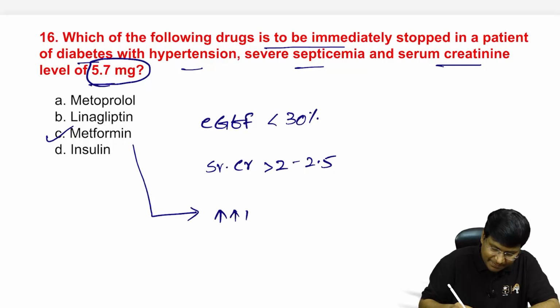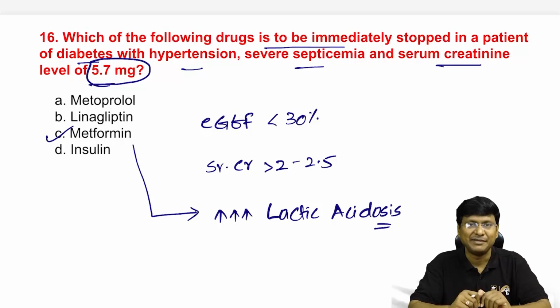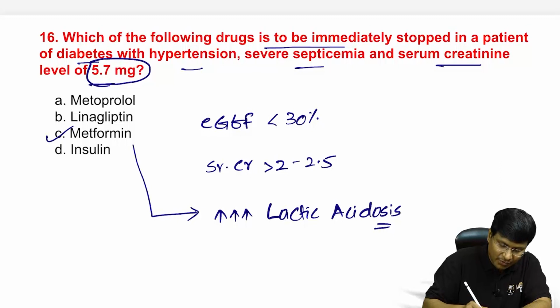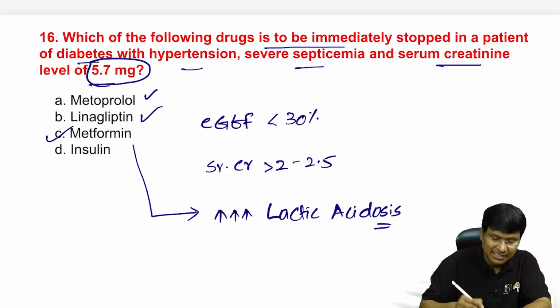So there will be precipitation of lactic acidosis whenever we give metformin in case of renal failure. So that is the reason why metformin should not be given. Whereas metoprolol, yes, that should be given in patients with hypertension and diabetes. It doesn't have much contraindication in case of renal failure.